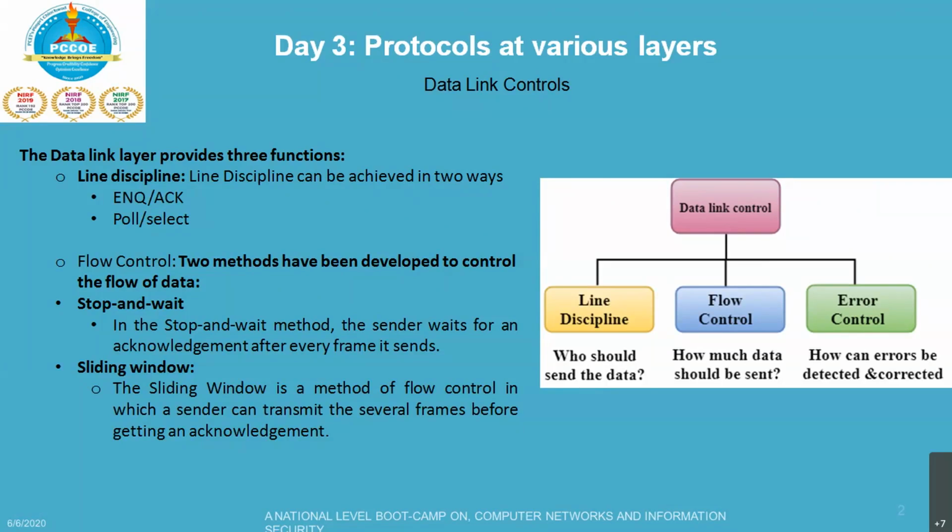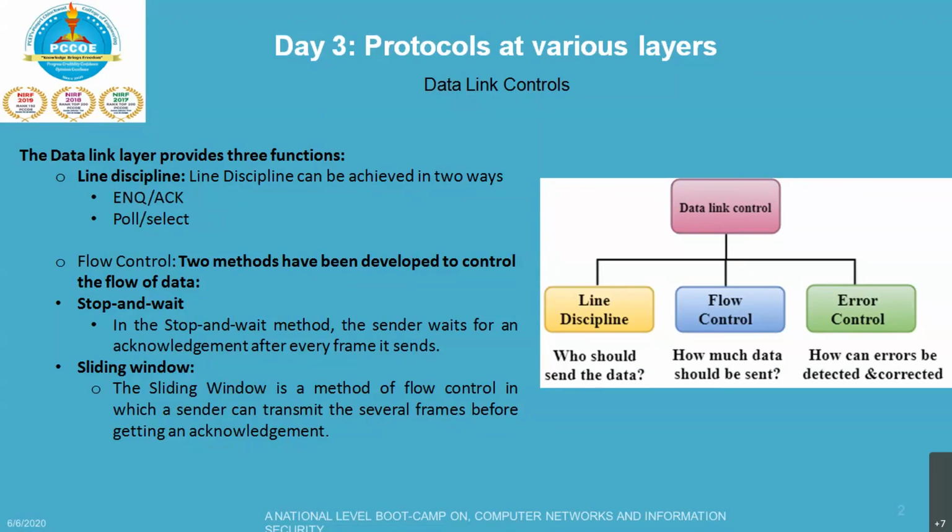If both devices at the ends of the link transmit data simultaneously, there is every possibility that a collision will happen. And if data collision happens, you will definitely lose the information which you want to send. So to exercise this, various methods or functions have been used.